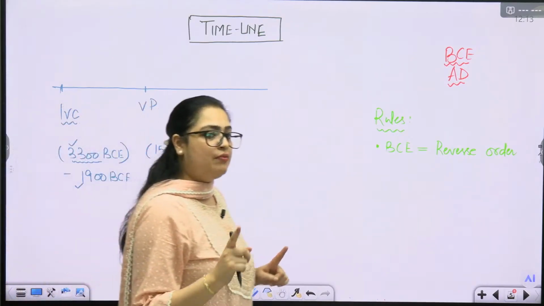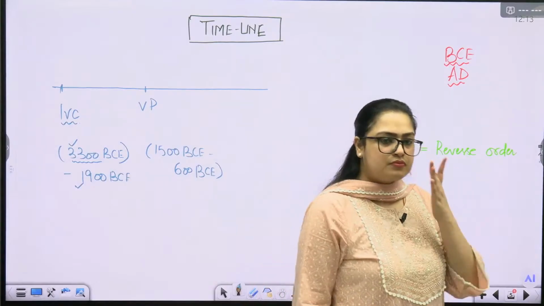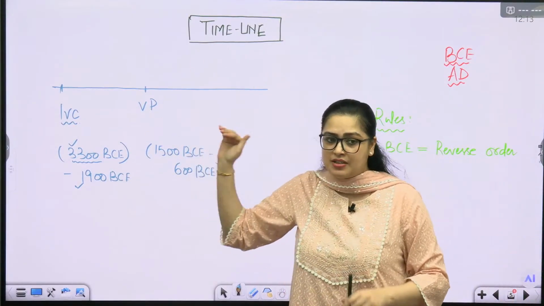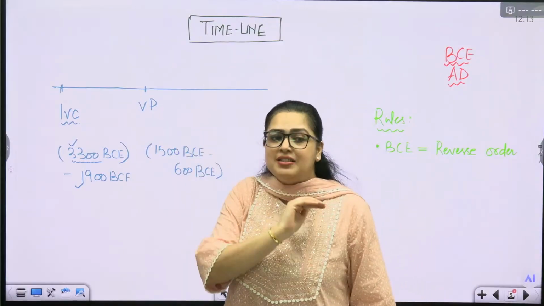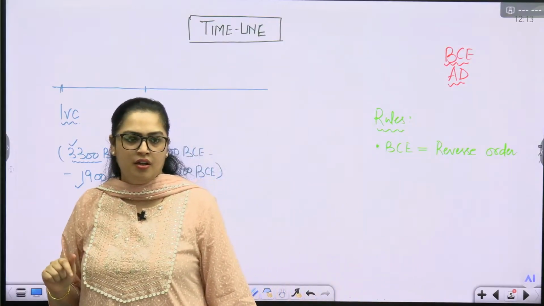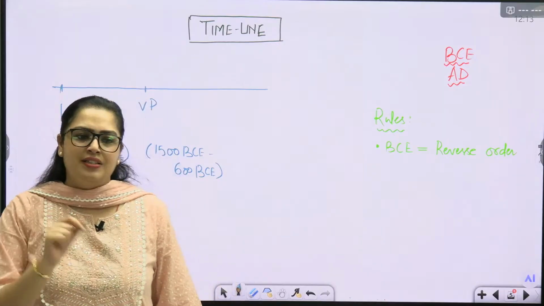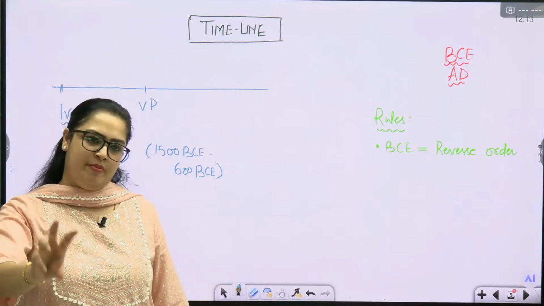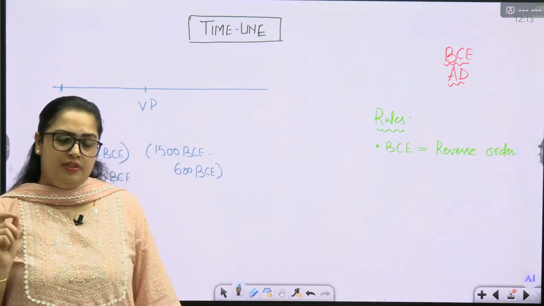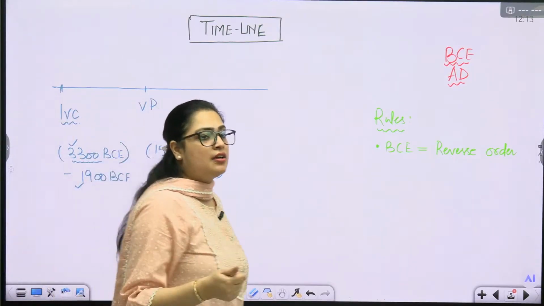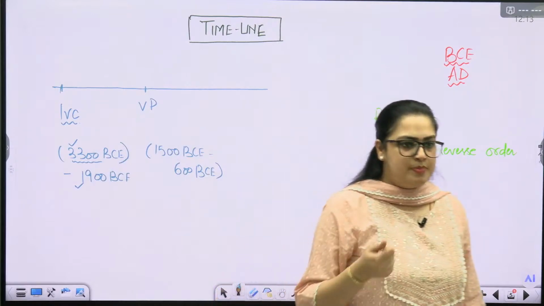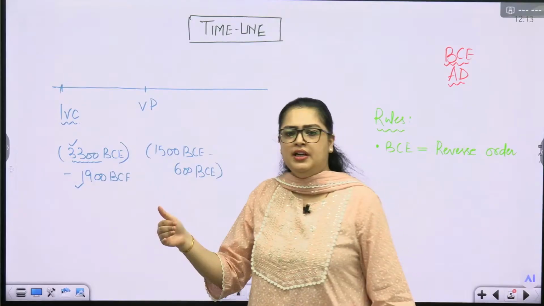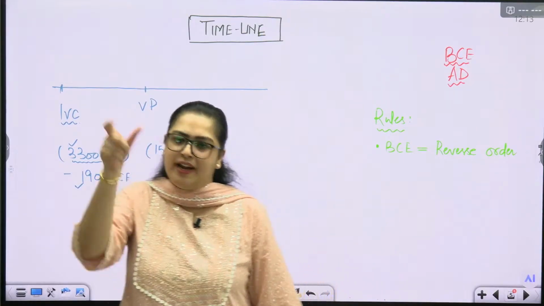Also understand one very important rule in history, especially in this part of history, where we do not have much clarity on exact dates. Do not fixate yourself on the exact year or exact date. For example, it is 600 BCE, but it could be 700 BCE in some other book. Till the time we have got evidence from literary sources, where specific dates are corroborated with archaeological evidence, those dates we have.